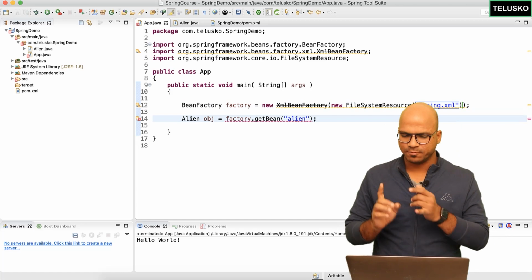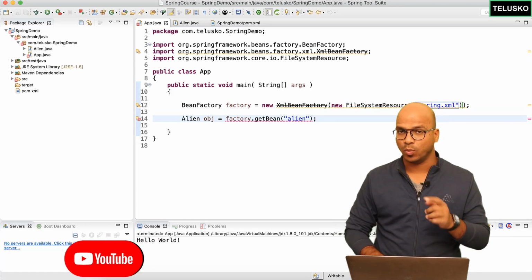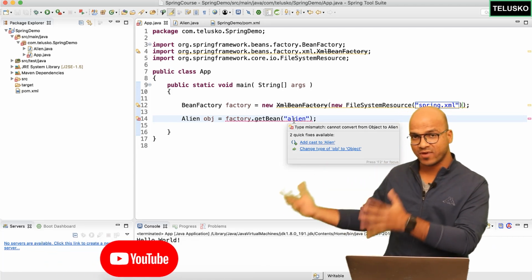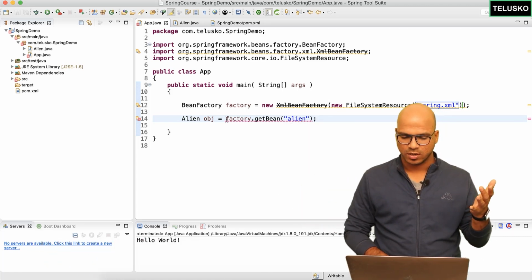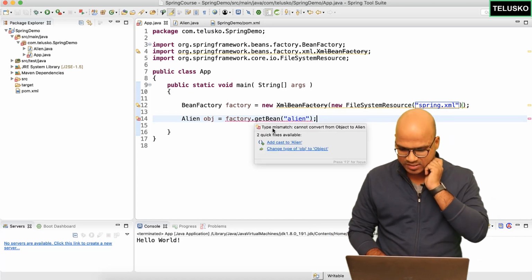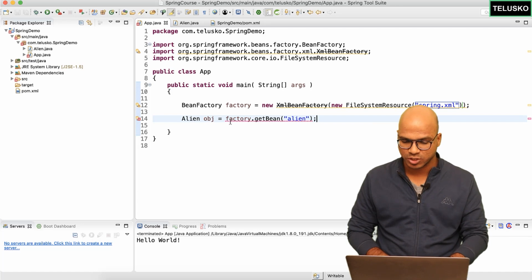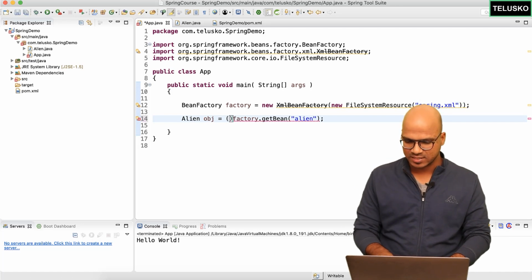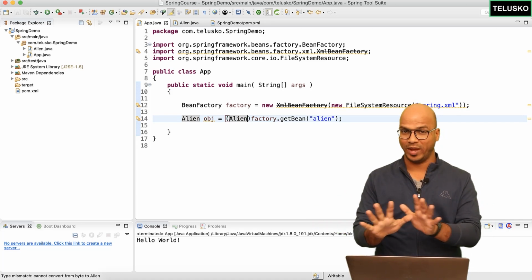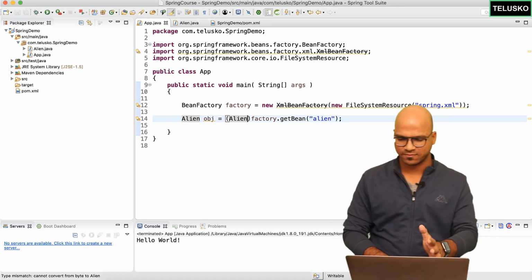Okay, once we got this factory object, once we have specified, hey, I want an alien, but still we are getting error. See, it's not because we don't have that file. It's just that when you say getBean, it will give you an object, right? For example, if you see, it says it will give you an object, we want an object of alien. In that case, in this bracket, I will simply specify alien. That's it. You can see there's no error. Yes, we have some warning, but that's fine.